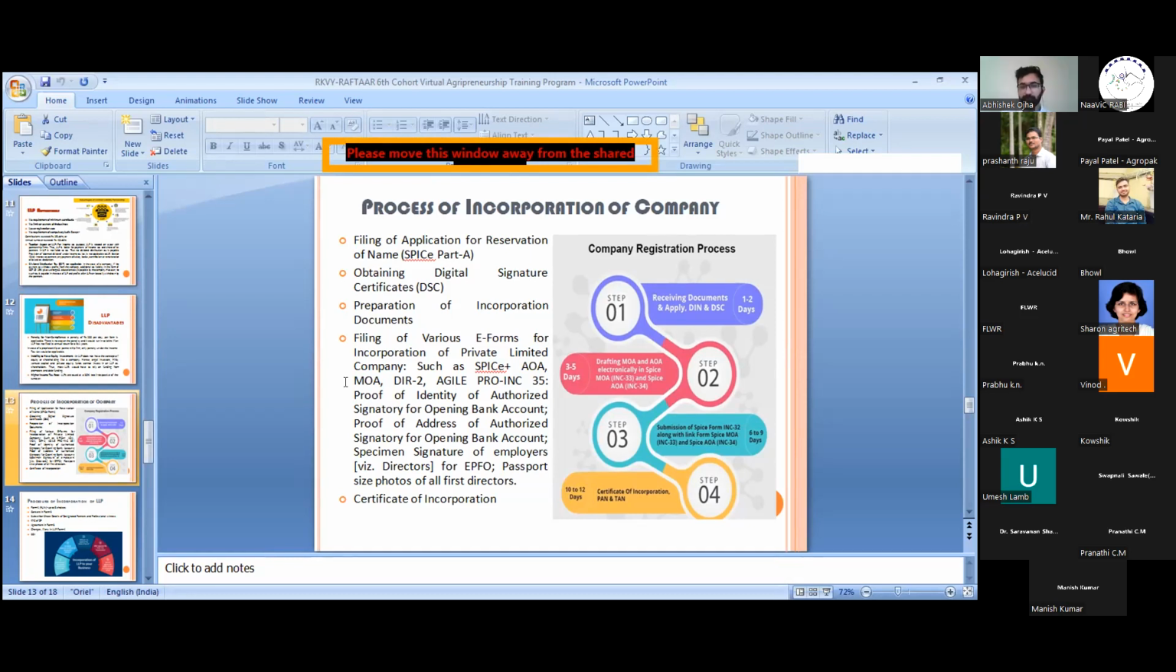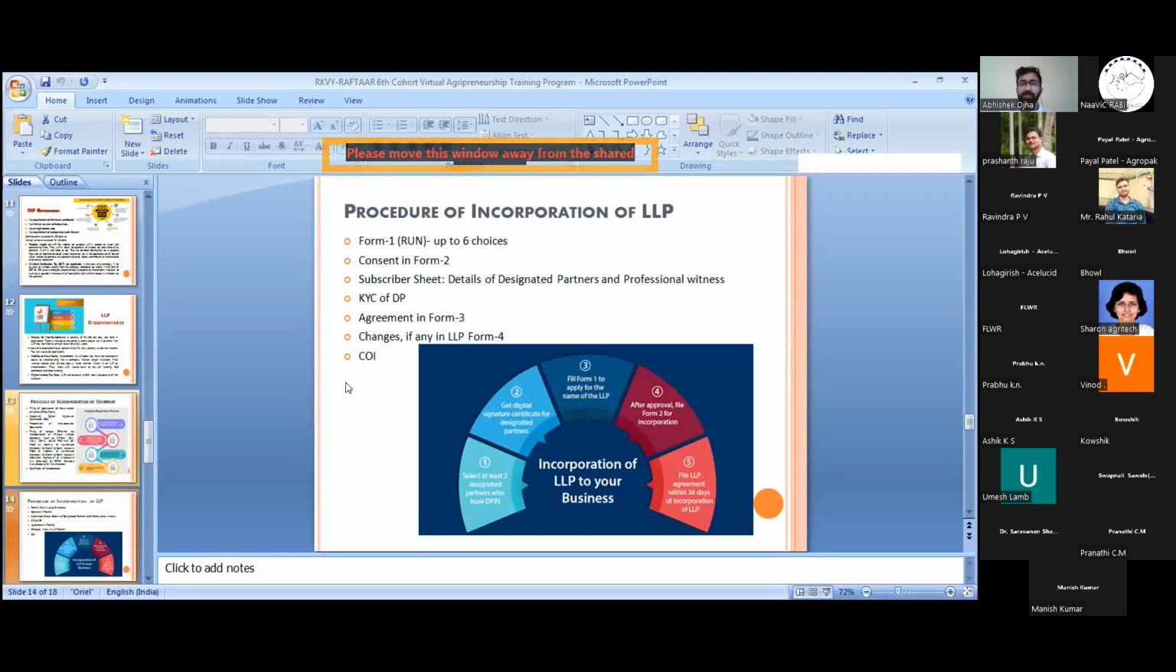Okay, so this is the process of incorporation for incorporating a company. Next is the process of incorporation of LLP. The incorporation of LLP is slightly different, but almost the same as compared to a company. In this, first we have to file the RUN form. We have to pay 1000 rupees, but in this case we get 6 choices of name. If you have 6 choices of name for the LLP, then you can file it with a RUN form.